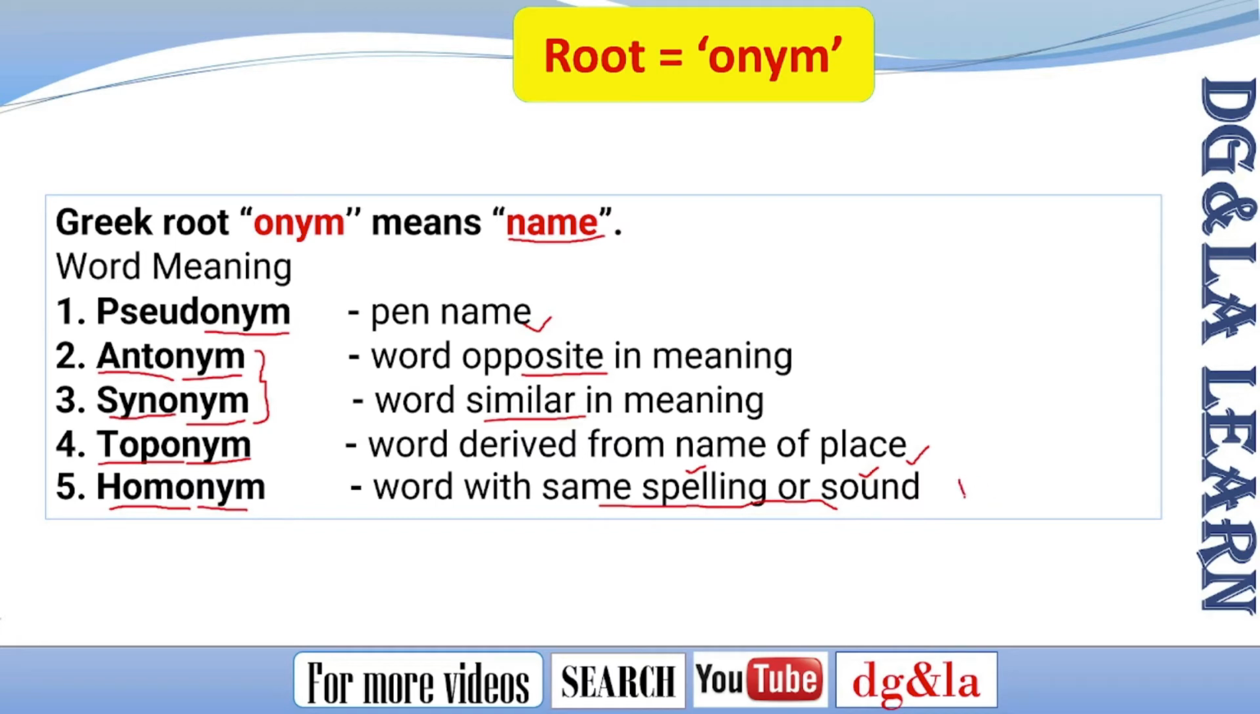For example, let's take a simple word like bat. Bat has two meanings. When we say the animal bat, we refer to the animal, and it can also mean an equipment we use in some sports like cricket. That is also bat. So bat has the same spelling and sound but two different meanings, an animal and the equipment we use in sports. This is one of the examples of homonym.